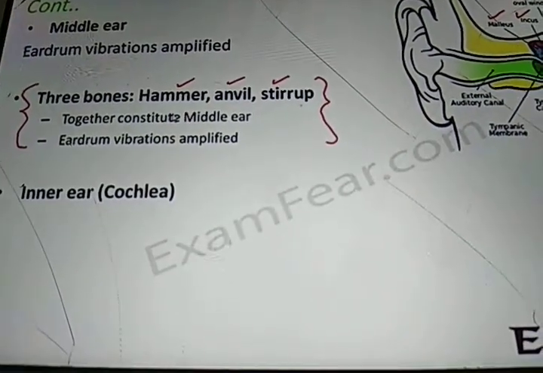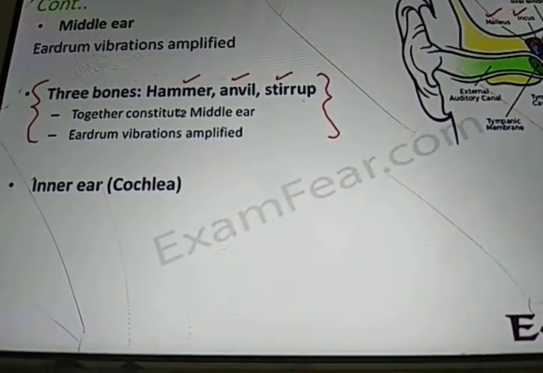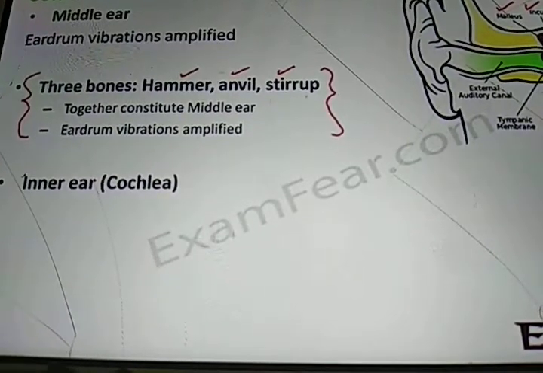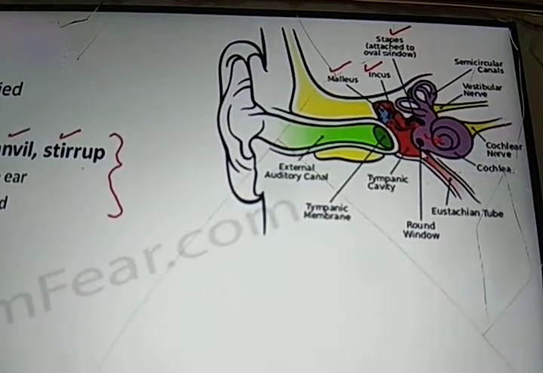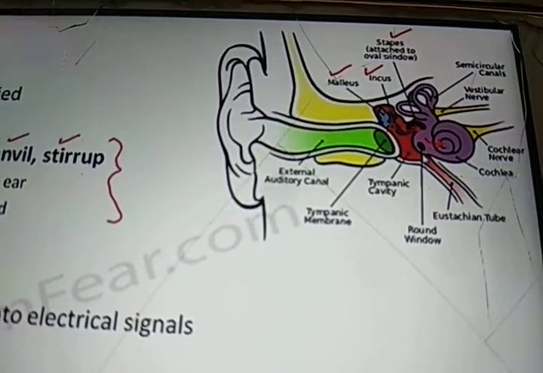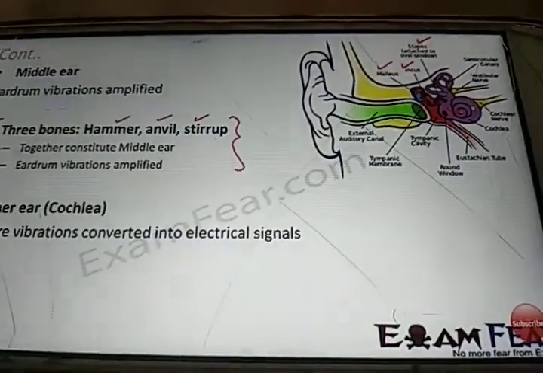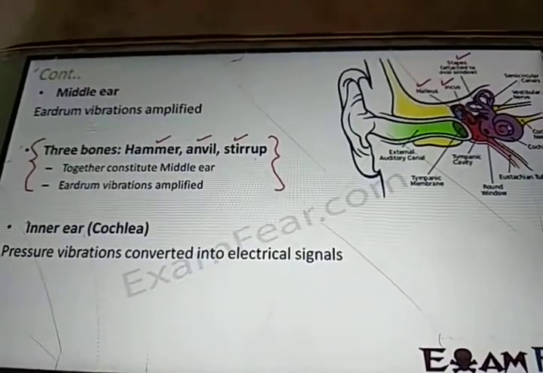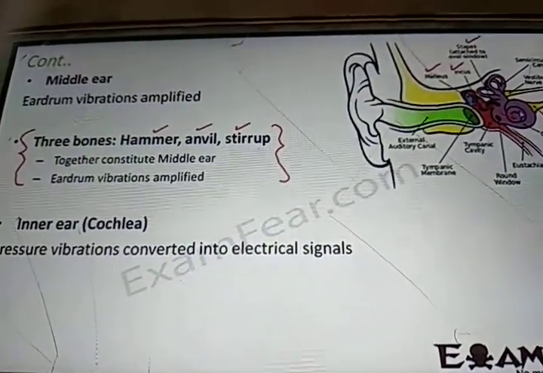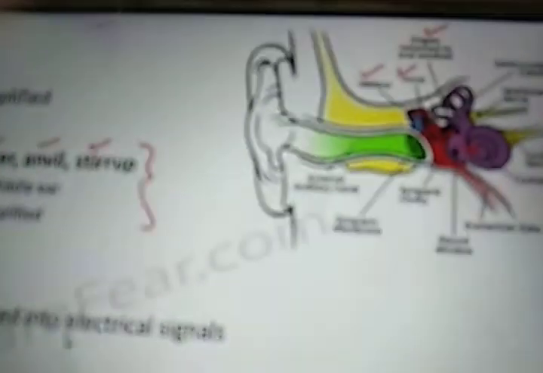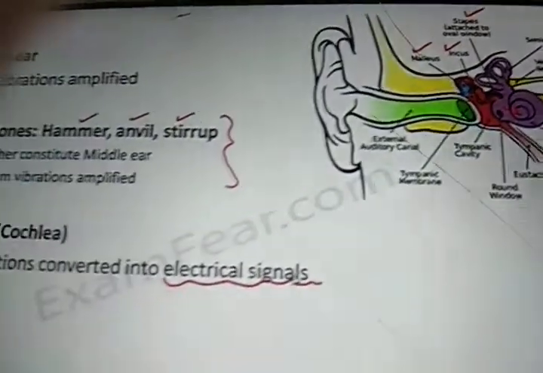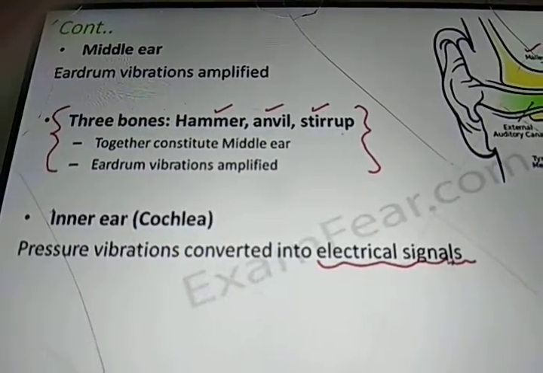Once the vibration is amplified, it reaches the inner ear, which is called the cochlea. The cochlea is this coil structure which you see here. That is the most important part of the inner ear. In this part, the vibrations are converted into electrical signals, because vibrations are not going to help you.